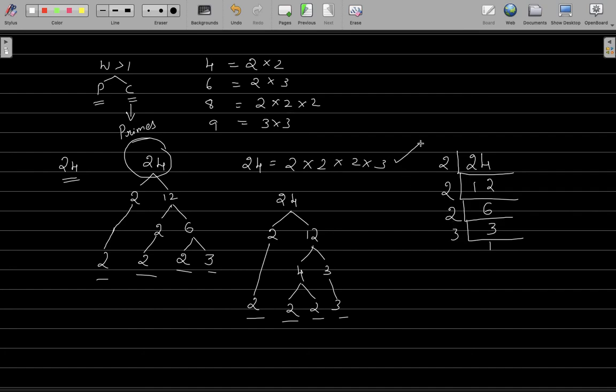And always remember that whenever you are calculating the prime factors for a number, whenever you are expressing a composite number as the product of its prime factors, you must always start with the minimum prime number, the least prime number, so that the process of finding the prime factors will become easier.